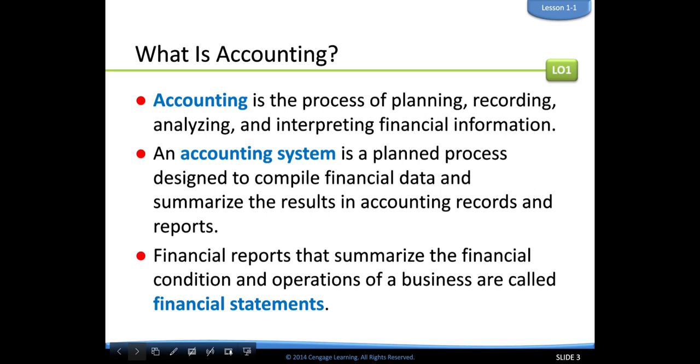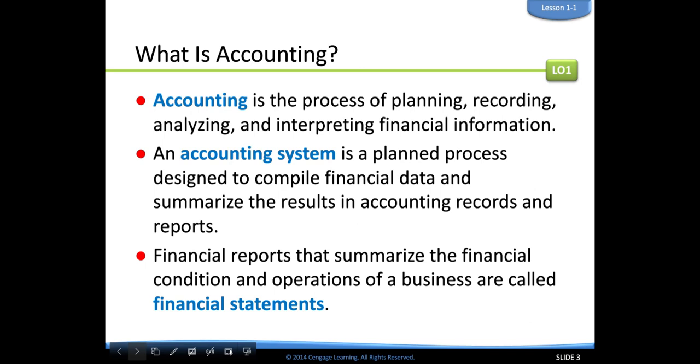So imagine a really large corporation that has thousands of employees and thousands of locations, thousands and thousands of bills that are going in and out and being paid every single day. How would you ever determine the financial stability of that business and make decisions based on all of those thousands of transactions? Well, by keeping track of them in the accounting system, they are able to pull all of that information.